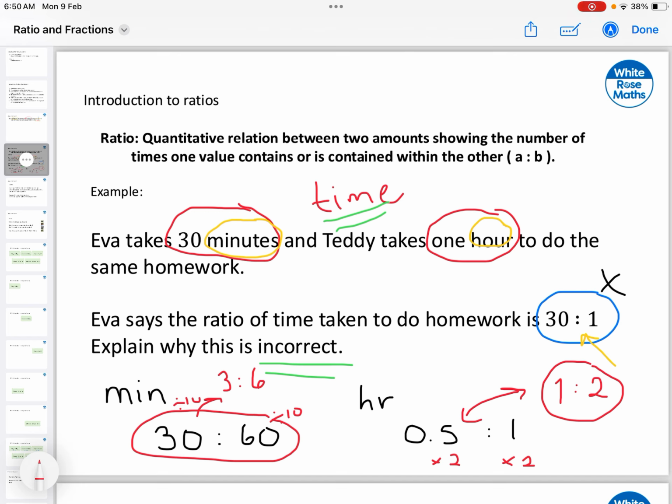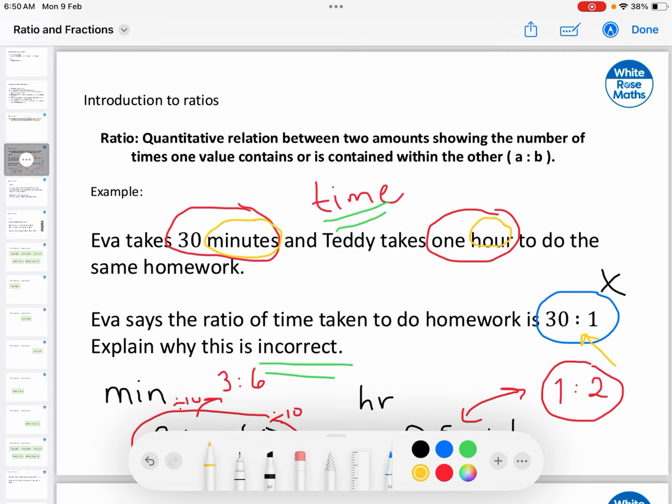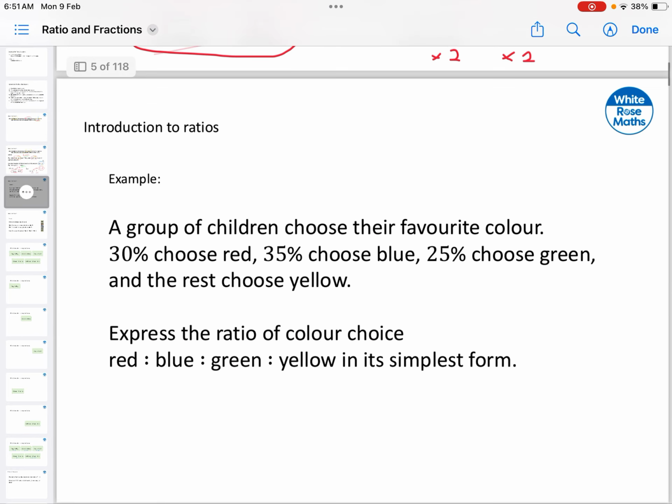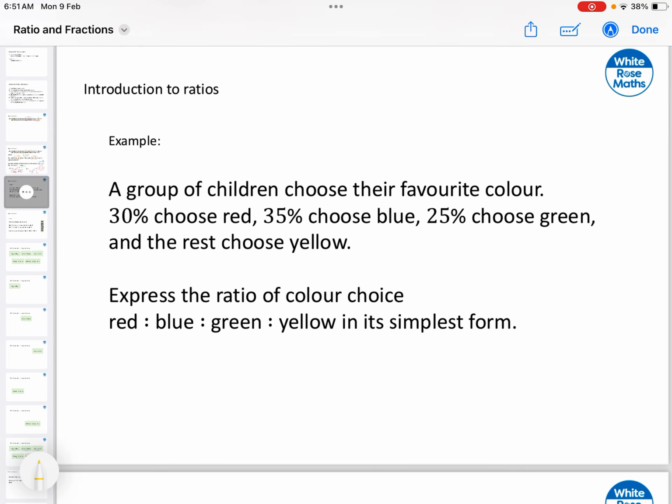So the important thing here is, number one, you're using the same unit, and number two is that you can multiply or divide by the same amount, and the ratio is kept. Going back to the definition, let me repeat, very important, we are comparing two amounts. Those two amounts should have the same unit. And remember, we're talking about how one is contained in the other one. In this case, that Eva takes half the amount of time compared to Teddy. Okay, so this is just a simple introduction to ratios. The idea is for you guys to feel comfortable by using this symbol. Let's continue with a few exercises.